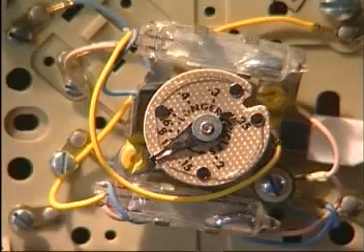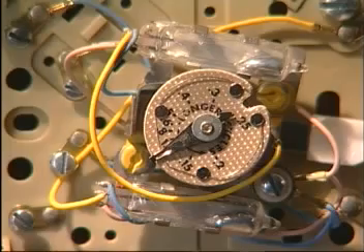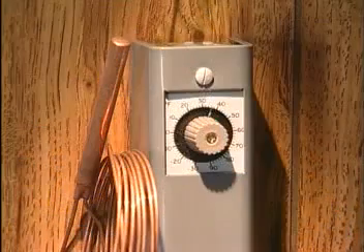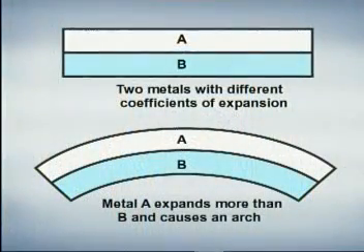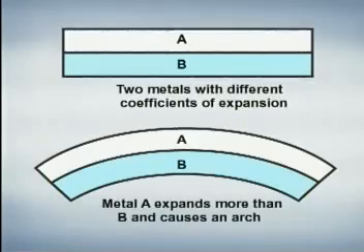Thermostats are typically manufactured with either a bimetal element or a remote bulb. The bimetal thermostat is made up of two dissimilar metals that are bonded together. They expand and contract at different rates, causing the bimetal disc or strip to flex. This flexing causes electrical contacts to either open or close.